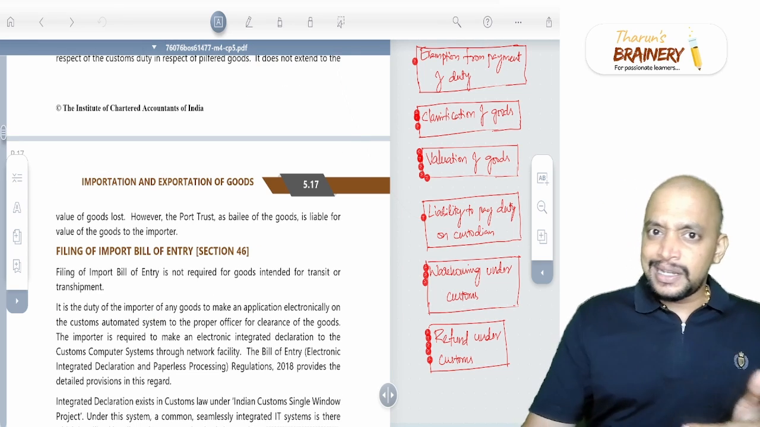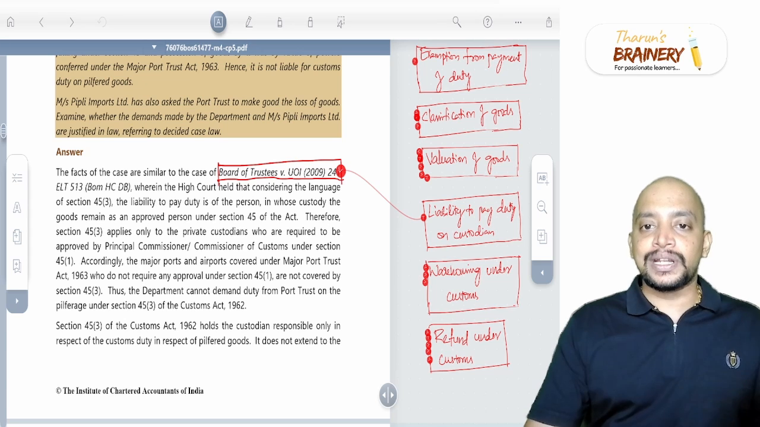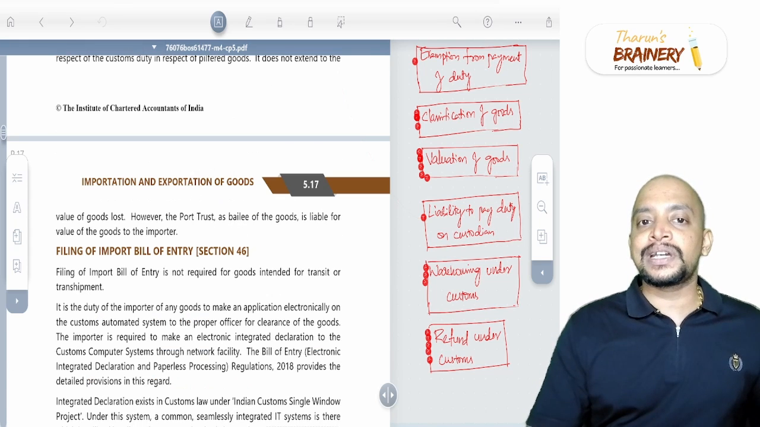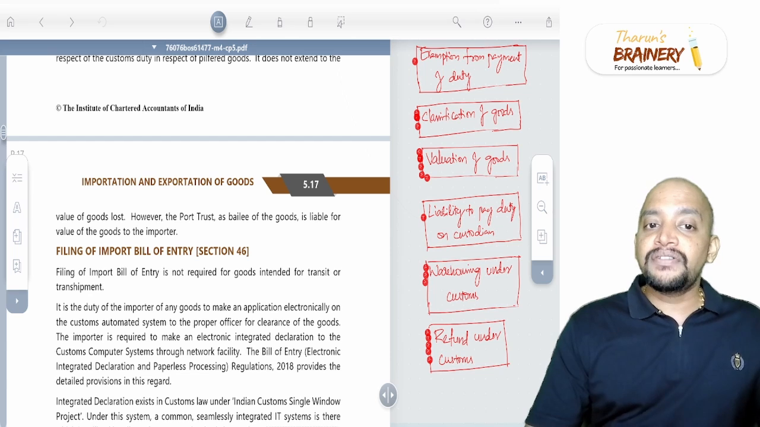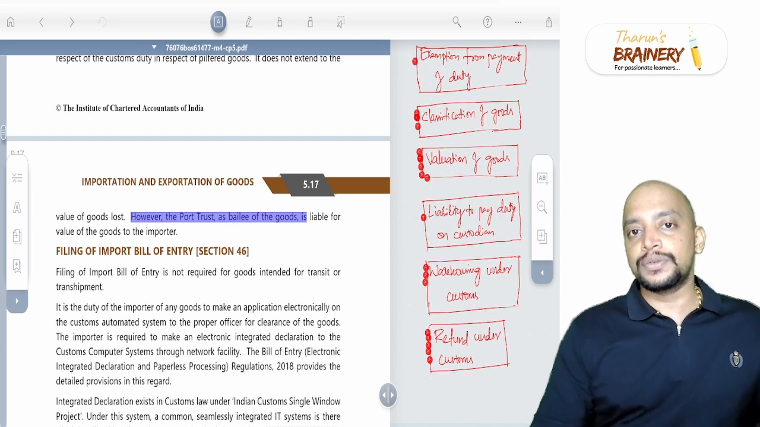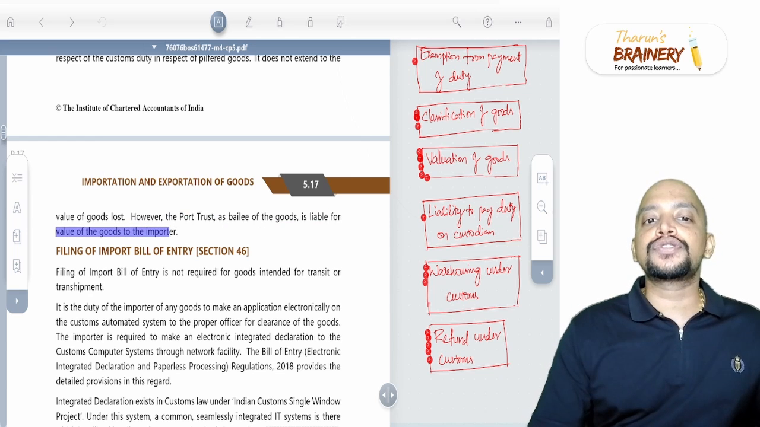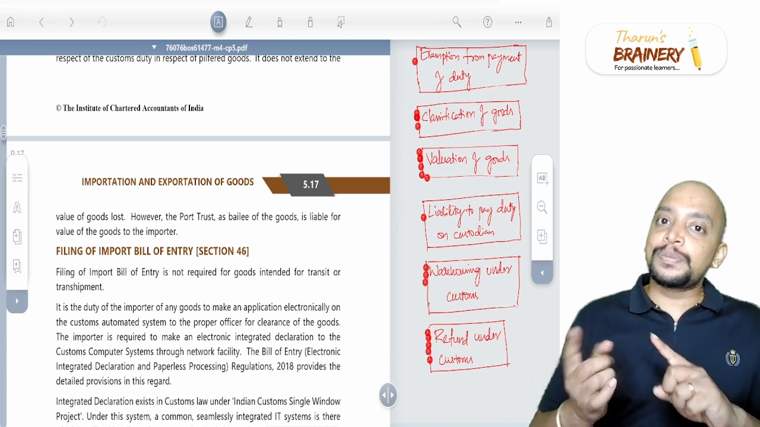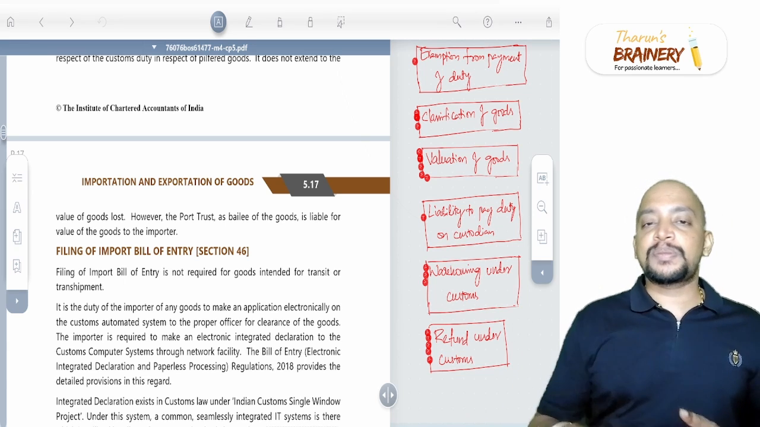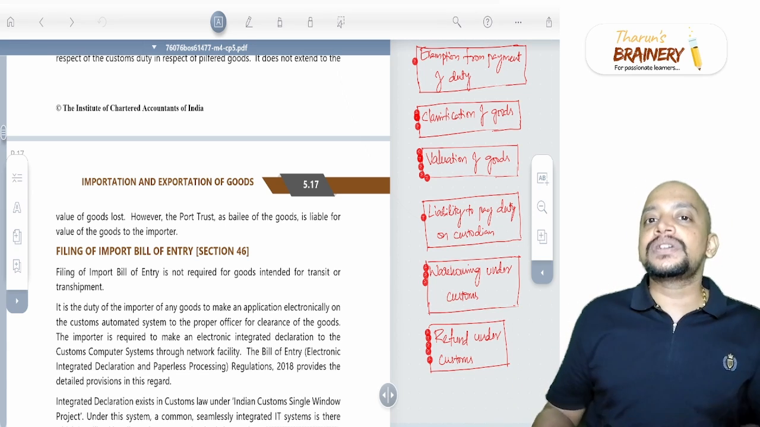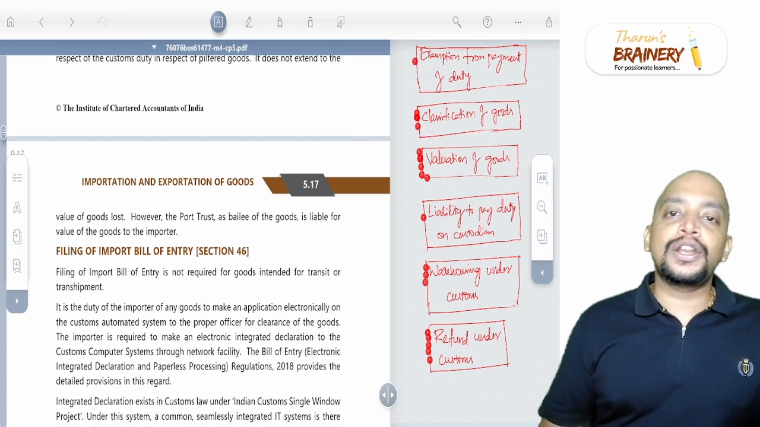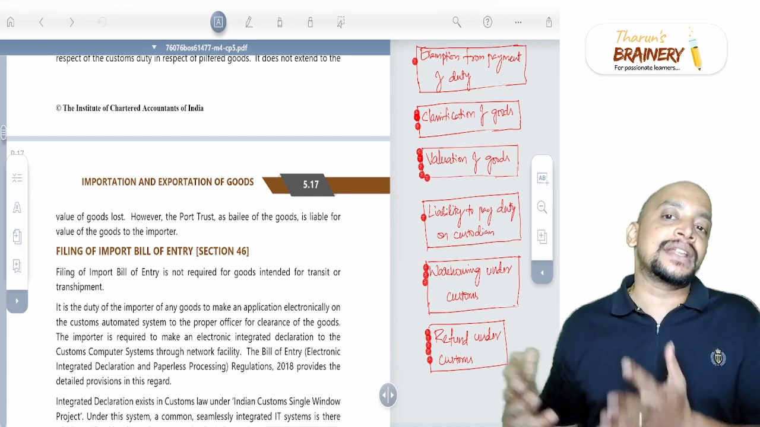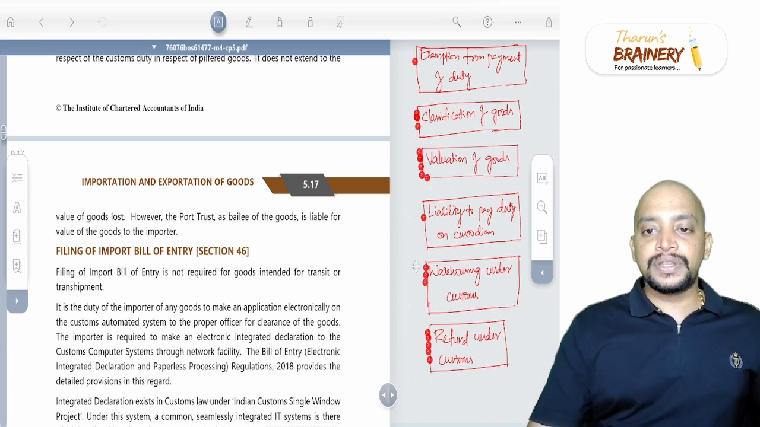Now, whether this importer, Pipley Imports Limited, can demand the loss of the goods from the port trust. The port trust, as bailee of the goods, is liable for the value of goods to the importer. They are not required to pay customs duty to the customs department, but as they keep the goods as a bailee, when the goods are lost, they have to repay the value of the goods. Basically, this will be covered under the insurance. So that is about this case.